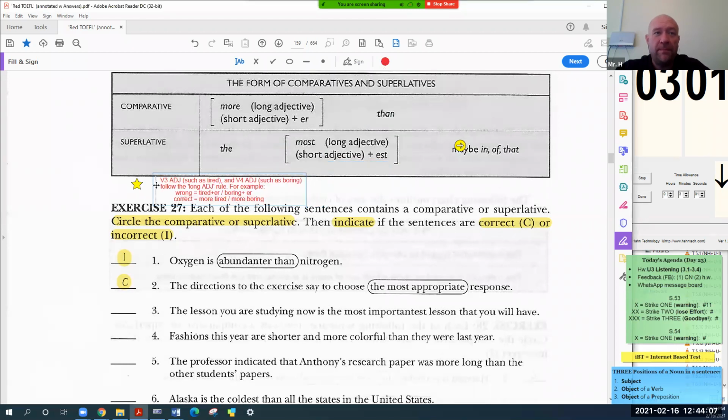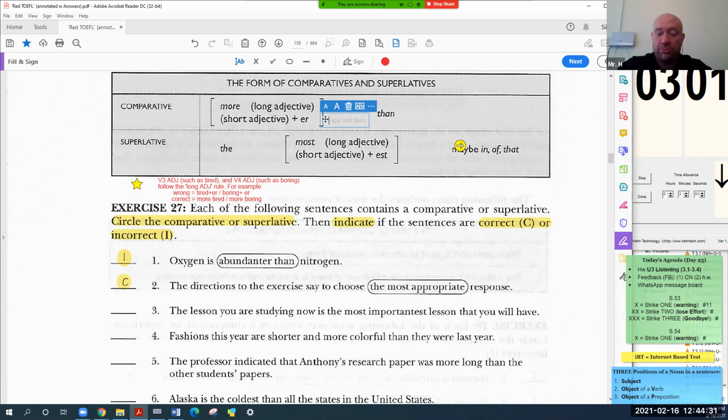Where should I put them, tired and boring? Where should I put these adjectives? Comparative. Should I say more, or should I just use er? Which one should I use? More.